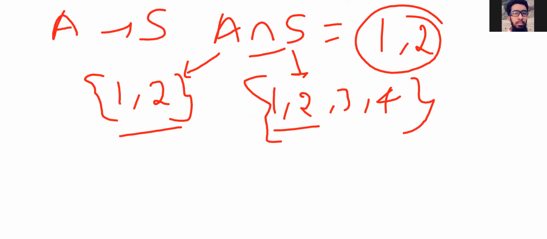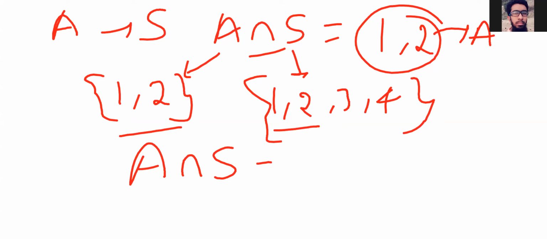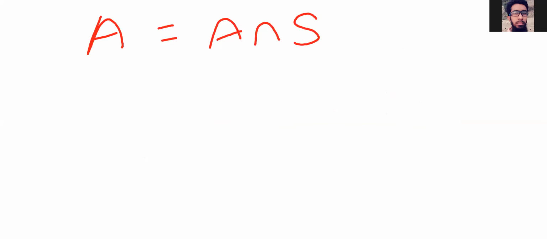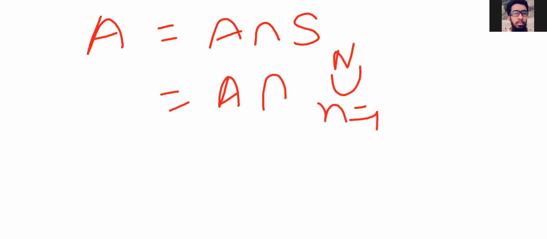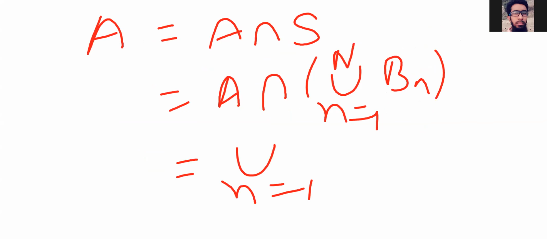This is nothing but event A. So A intersection S results in A. Now in place of the sample space, I can replace it: A is nothing but A intersection S, and S I can write as the union of n equal to 1 to capital N Bn. From this I can write the union over n equal to 1 to N of A intersection Bn.